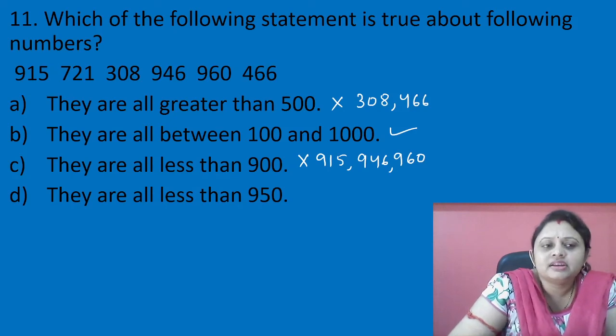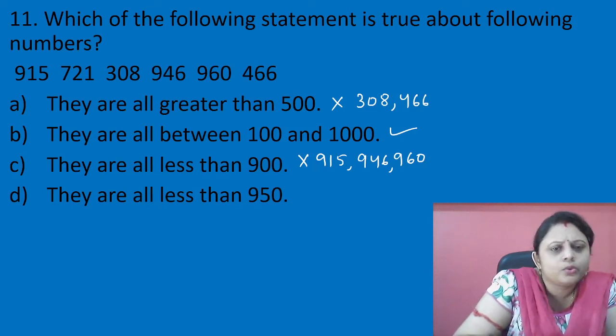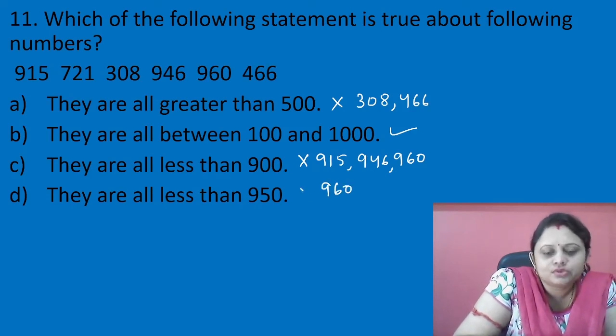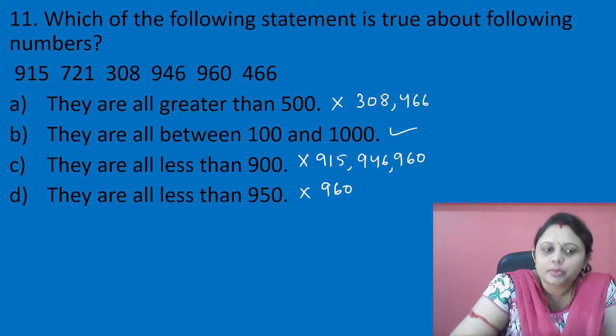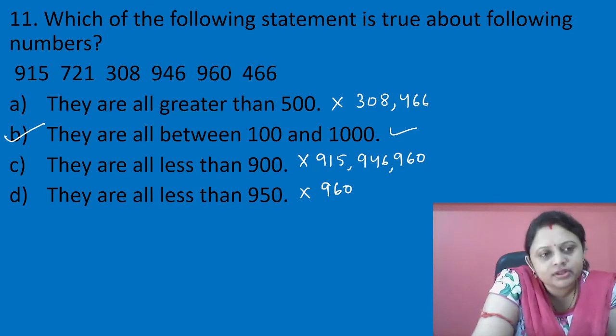Last option, they are all less than 950. Are they all less than 950? Check it out. No. 960 is not less than 950, so this option is also not correct. So what is the correct option? That is option B. They are all between 100 and 1000.